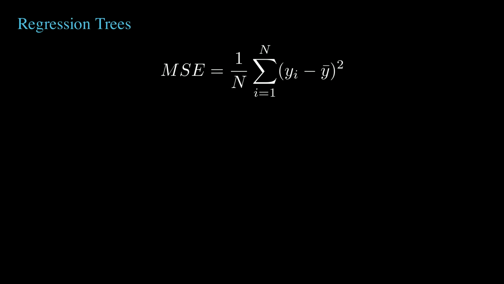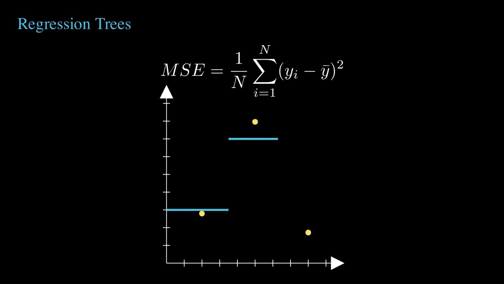But what if we aren't predicting a class, but a continuous number? That's where regression trees come in. Instead of measuring class purity with Gini, we measure variance using mean squared error. The tree tries to find the split that minimizes the variance of the numbers inside the leaf. When a new data point falls into a leaf, the tree doesn't predict a class. It predicts the average value of all the training points in that leaf, creating a step function boundary.